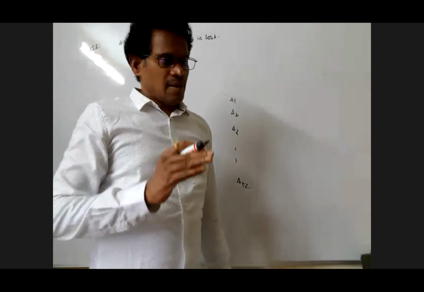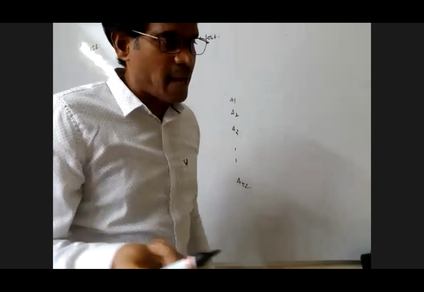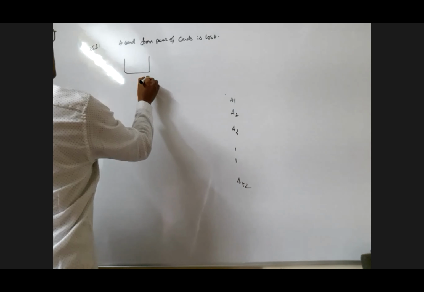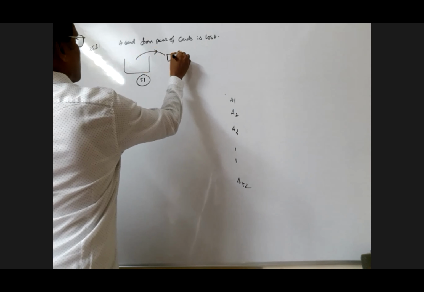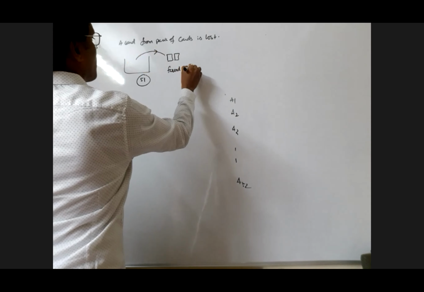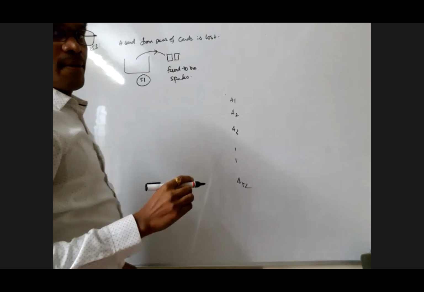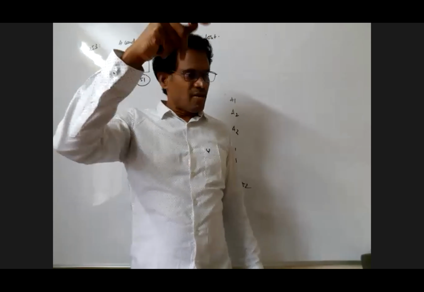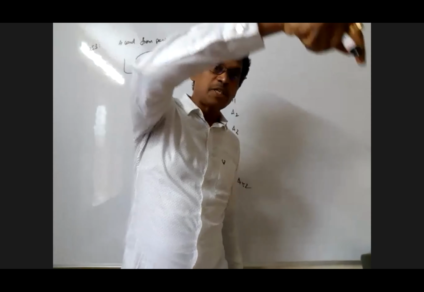Yes, my dear. Then, from the remaining cards, 2 cards are drawn and found to be spades. From the remaining cards, my dears, how many cards are there? 51 cards are there. 2 cards are drawn and found to be spades. Find the probability that the missing card is also a spade card.